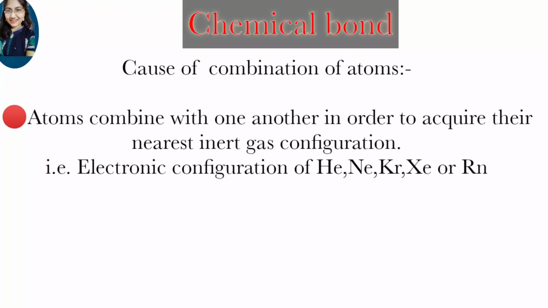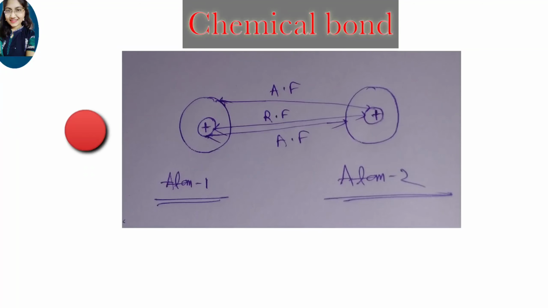Since it is found that atoms having 8 electrons in their valence shell obey the octet rule and are found to be more stable. So here you can see helium, neon, krypton, xenon and radon are noble gases and they are very stable, and 8 electrons are present in their valence shell. So atoms combine with one another to become like these noble gases. So this is one cause of combination of atoms.